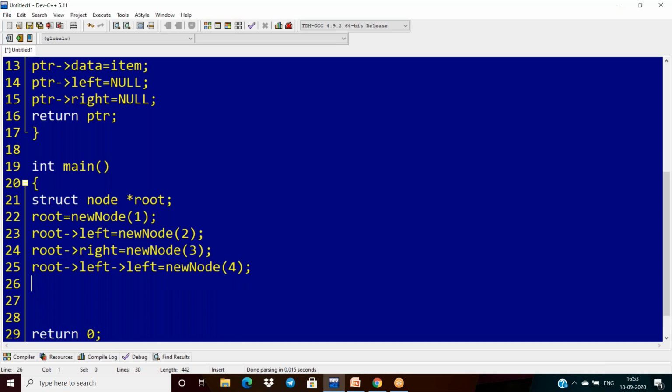Why am I assigning this? Root dot left is nothing but its address. At that address I am first storing some element, and left and right are null. After assigning this, we need to form exactly the pointers and addresses according to the input, like a binary tree representation. That is why we assign the new function call to the node.